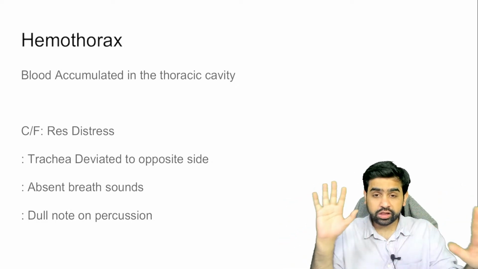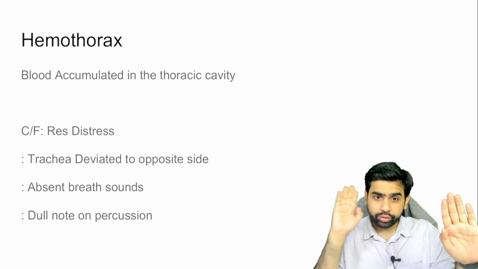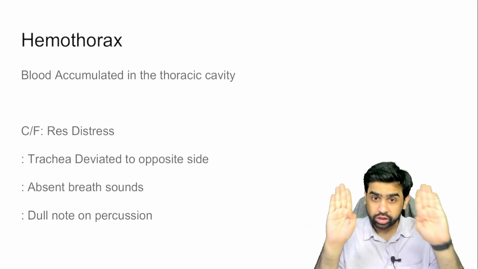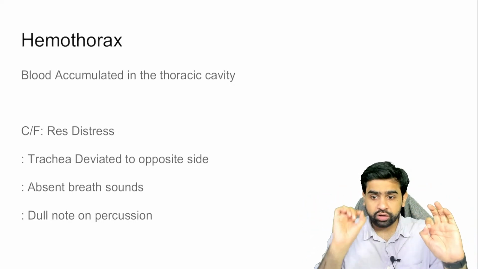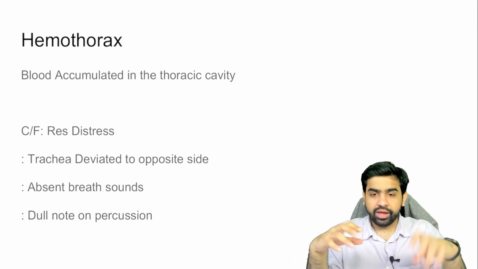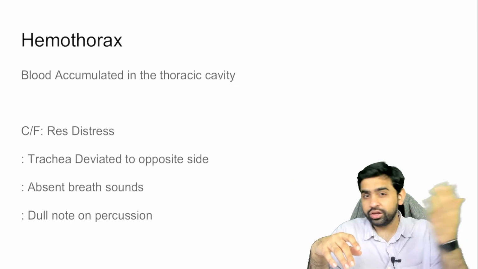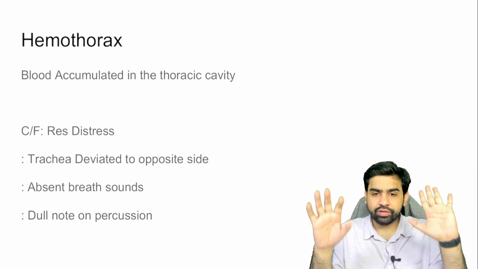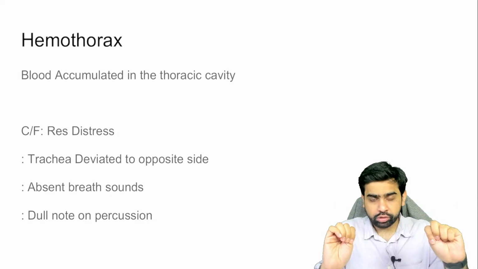These particular findings are going to be the same for the hemothorax and the pneumothorax both. In the percussion, if they mention that there is a hyper-resonant note, then it is a pneumothorax. If they mention that there is a dull note, then you are probably dealing with a hemothorax. Okay, I hope you have understood this particular point.